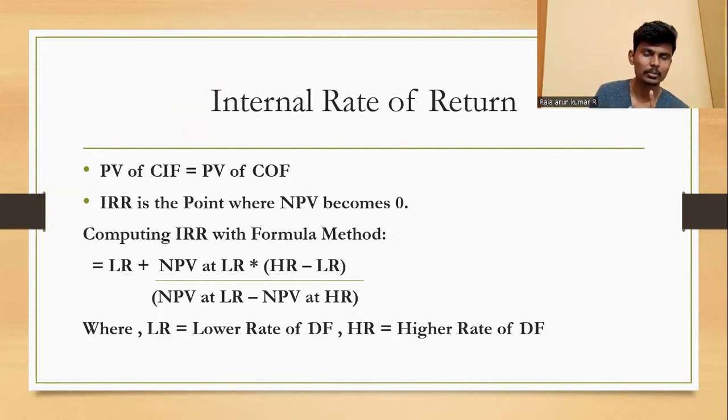In paper number 10, the formulas are most important. Some most important formulas I tell you, those only you learn by heart.